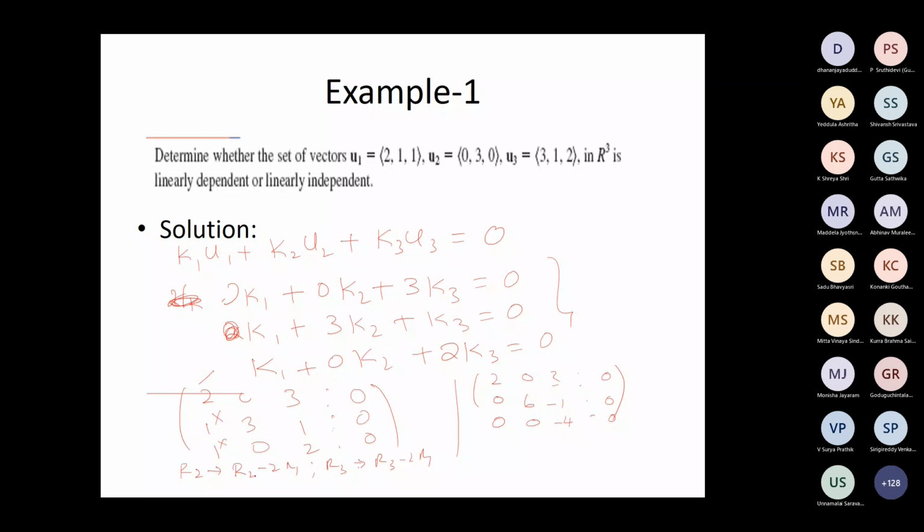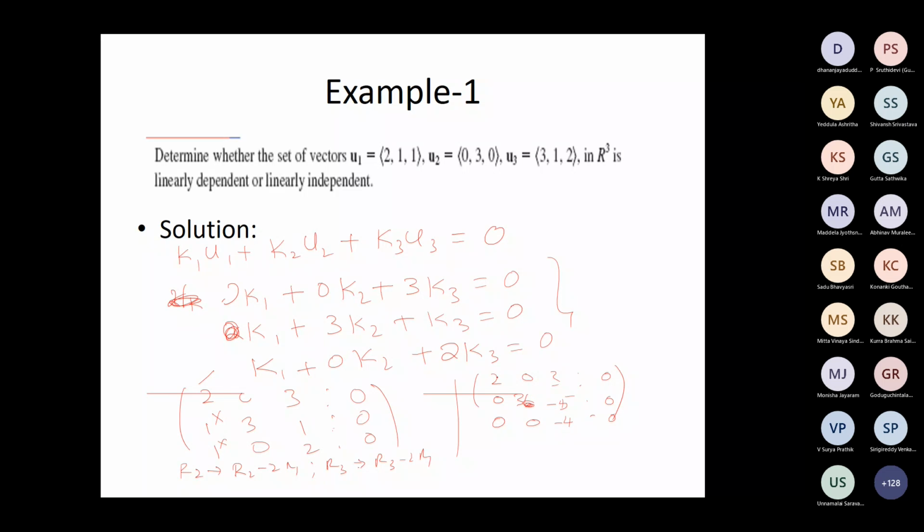Then 1 minus 6 will be minus 5. This one is minus 5, fine.